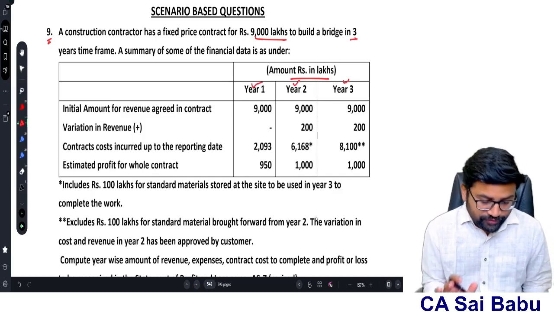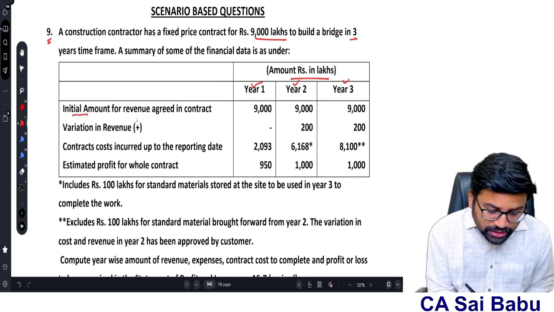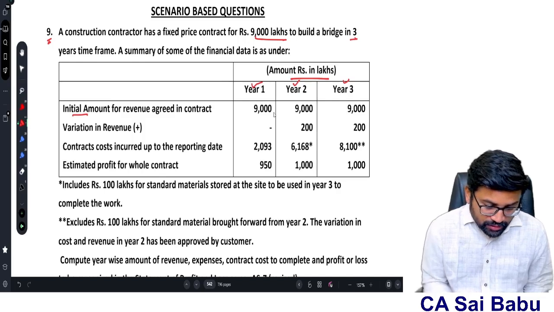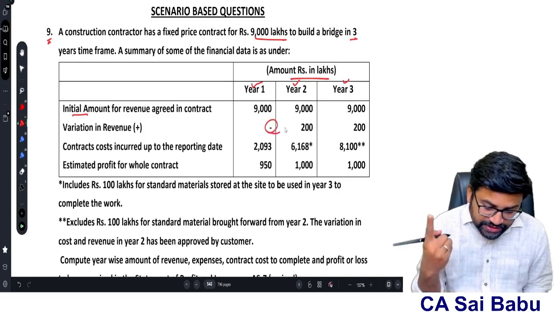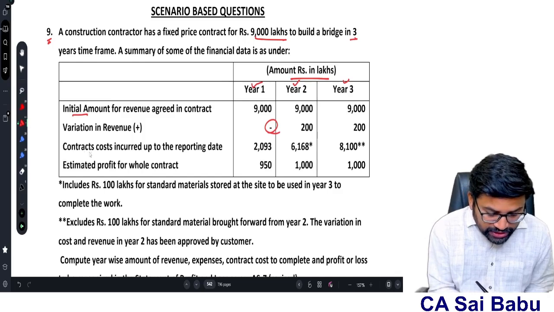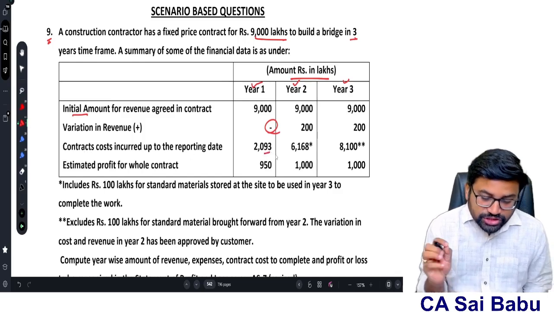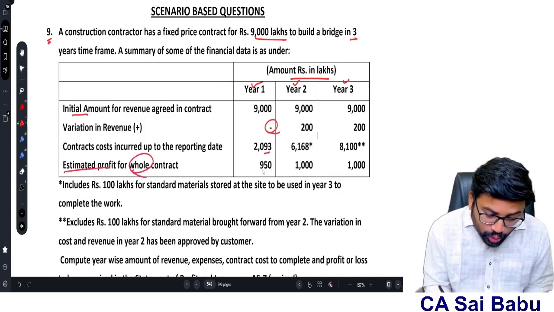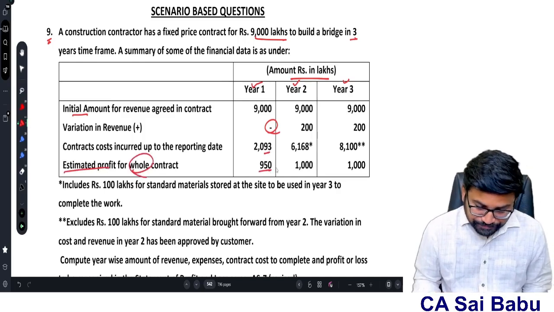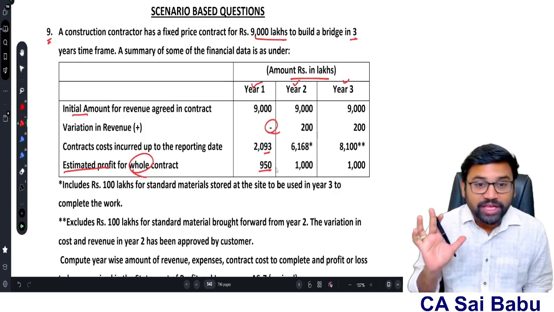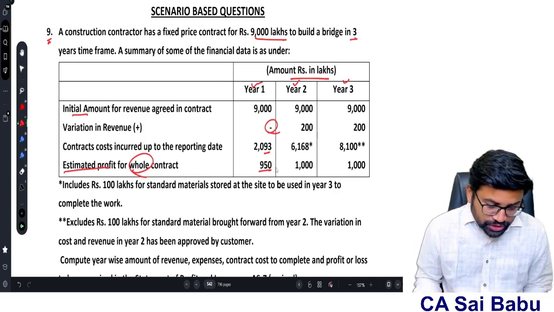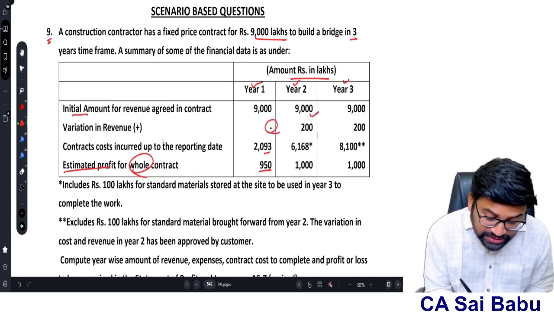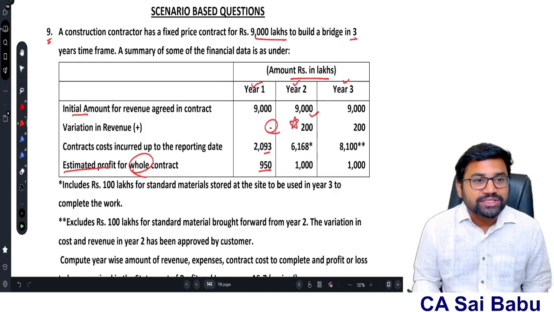So if you see, first initial amount for revenue agreed in contract 9,000 lakhs. Variation in contract is nothing in the first year. And the contract cost incurred up to the reporting date is 2093 lakhs. Estimated profit for the whole contract given 950. Okay, this is the data of year 1. Year 2, initial agreed amount 9000 lakhs, variation in revenue. See, year 2 there is a variation in revenue.